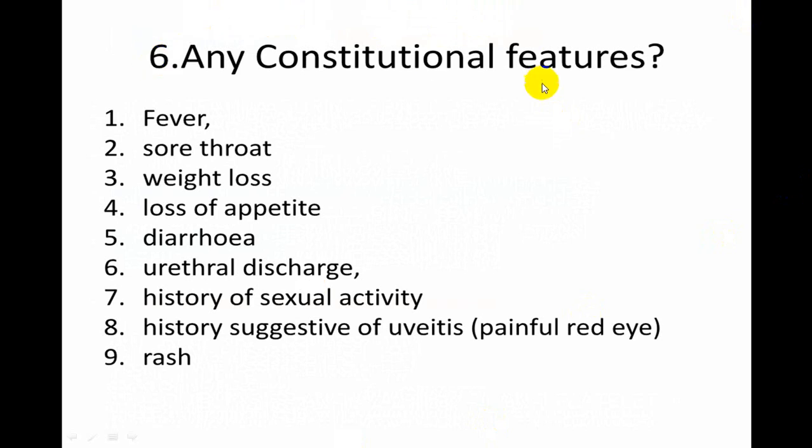There are some questions we ask for constitutional symptoms, that is fever, sore throat, weight loss, loss of appetite, diarrhea, urethral discharge, sexual activity, uveitis, etc. Some of this helps you. For example, urethral discharge will be very common in Behcet syndrome and gonococcal arthritis.